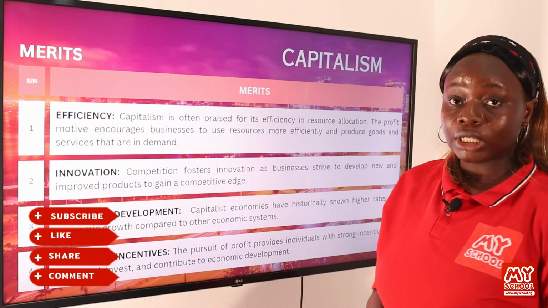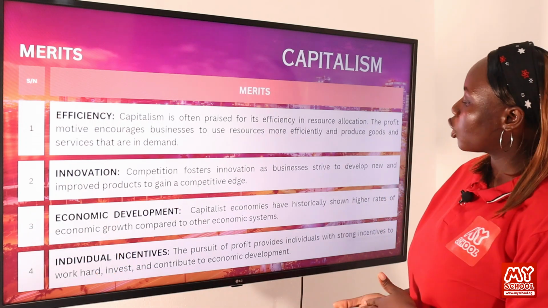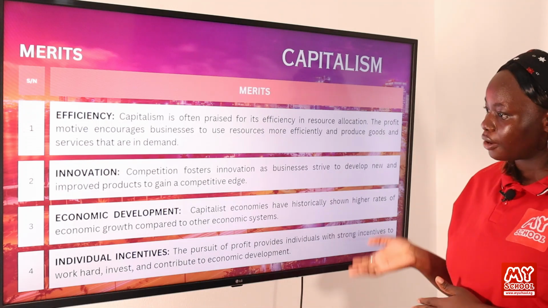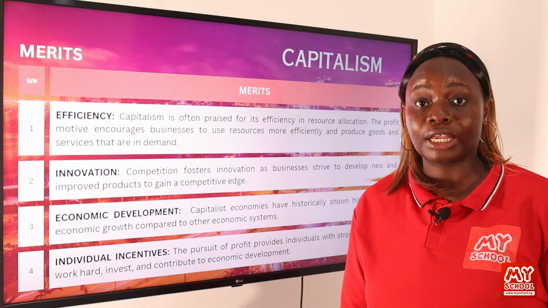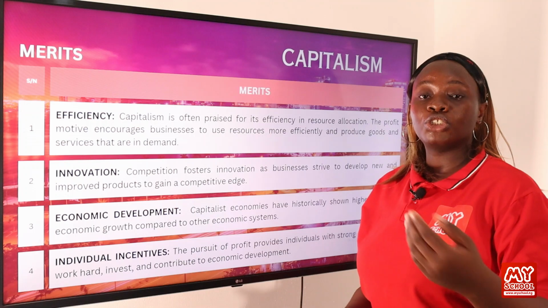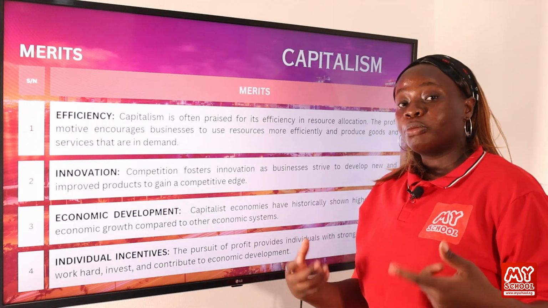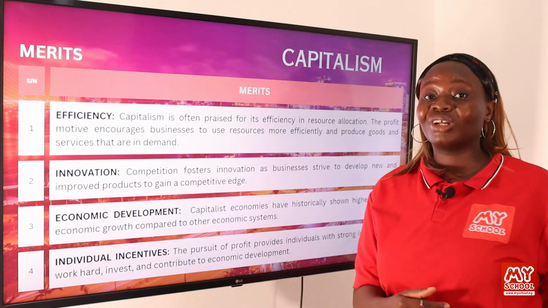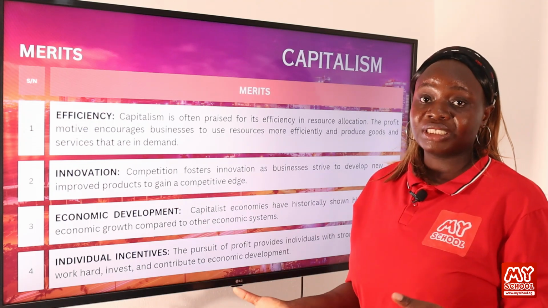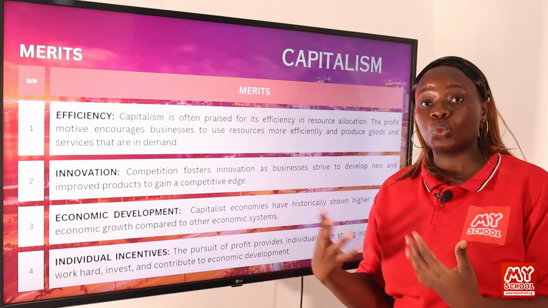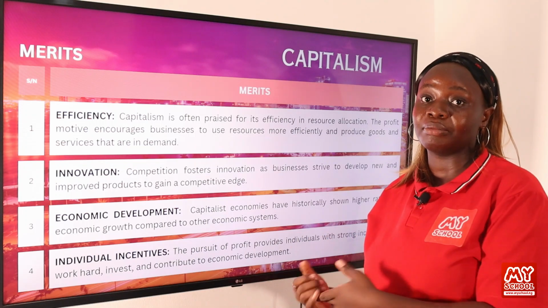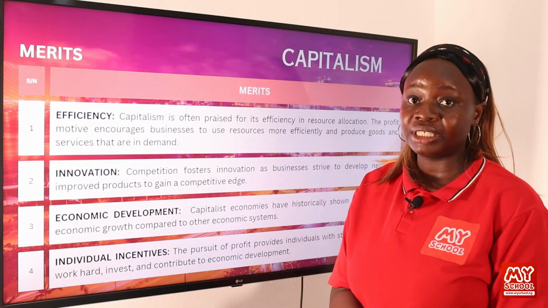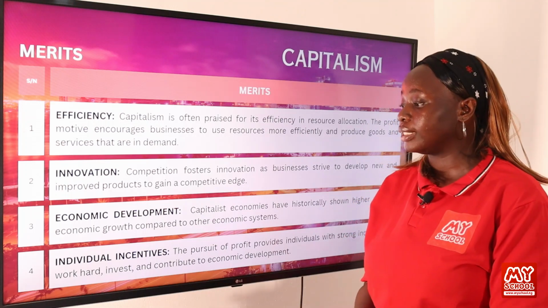Then it also helps with economic development. Capitalist economies have historically shown higher rates of economic growth compared to other economic systems. When you continue to make profits, the economy continues to grow within that society. So this is different from other systems that are practiced in other parts of the world. So this is why people tend to embrace capitalism, and this is why they believe it should be the system that should be practiced in the society.